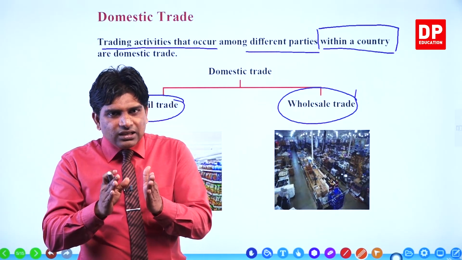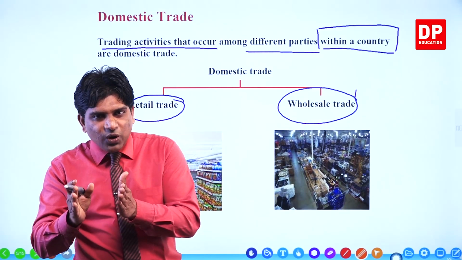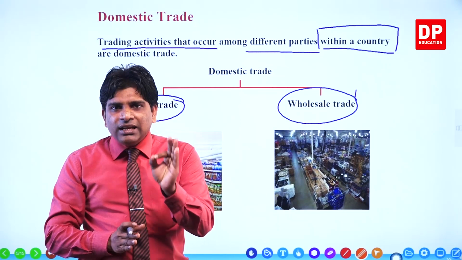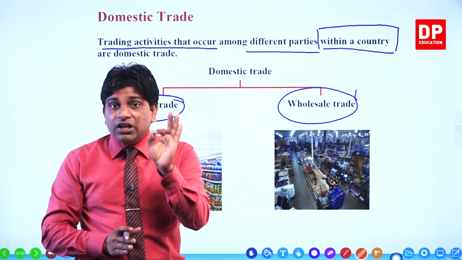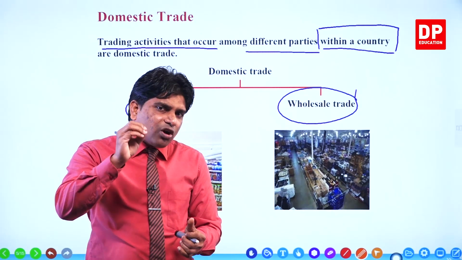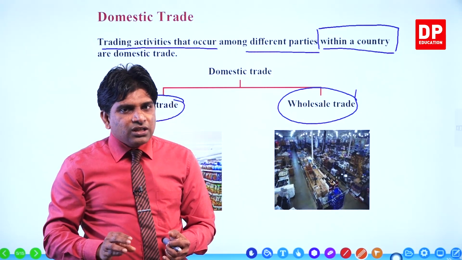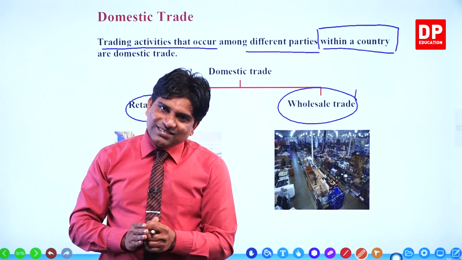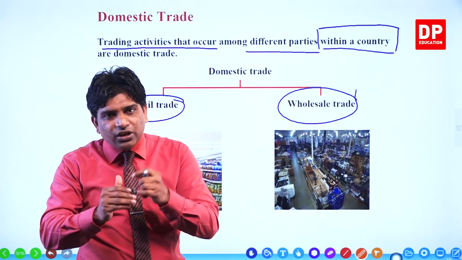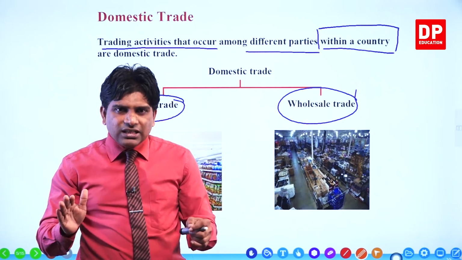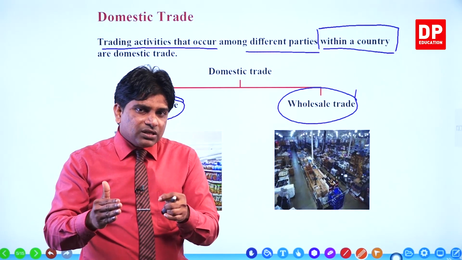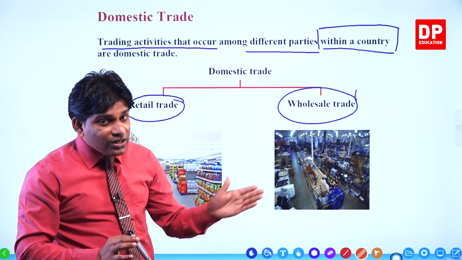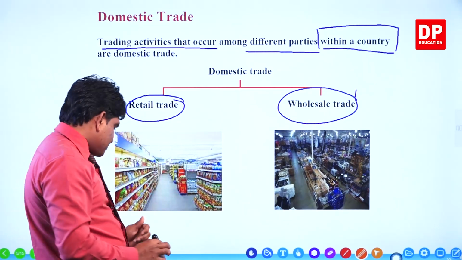To decide whether it is a retail business or a wholesale business, what is the main thing to be considered? The main thing to be considered is the objective of the buyer. If the buyer's objective is final consumption, all these trade activities are known as retail trade. If the buyer's objective is not final consumption but resale, it is known as wholesale trade.